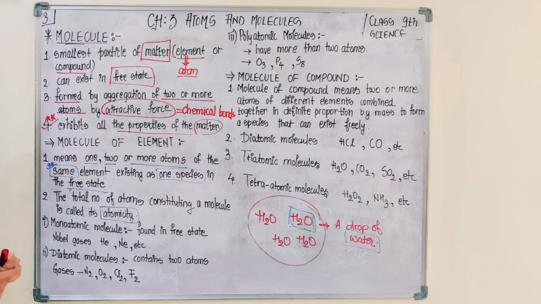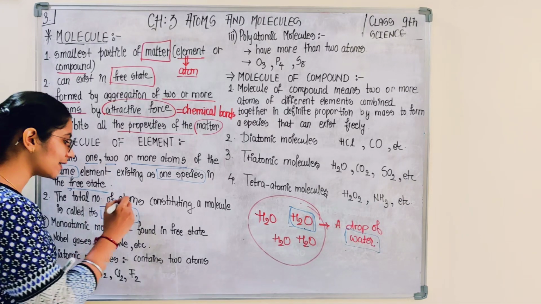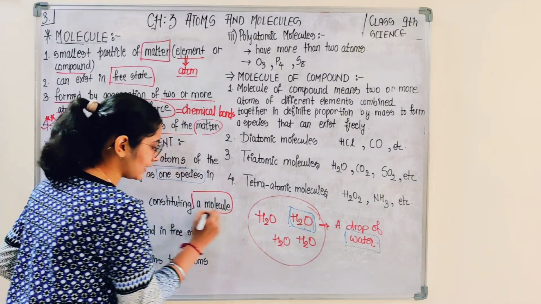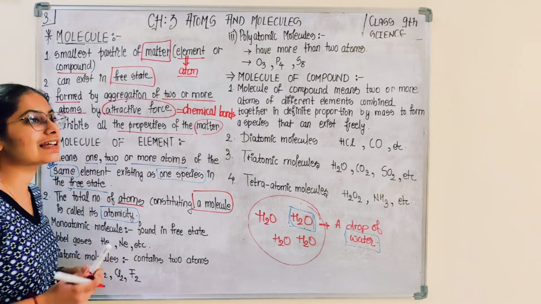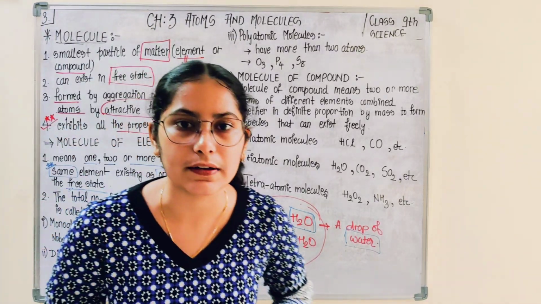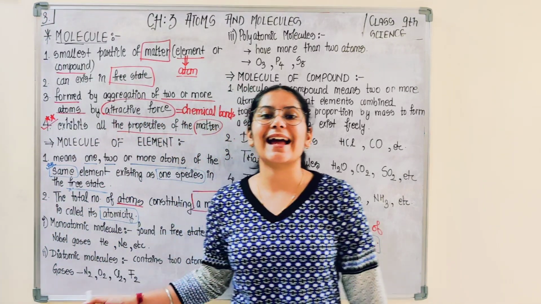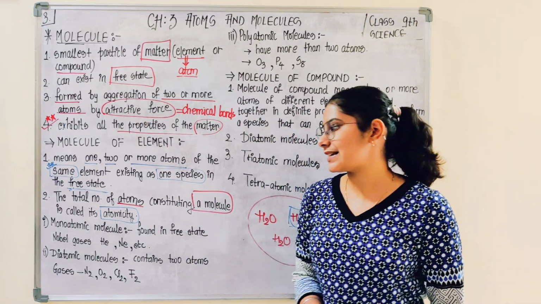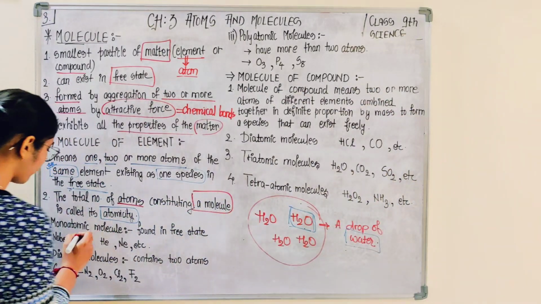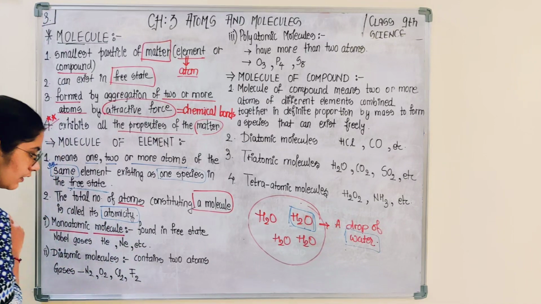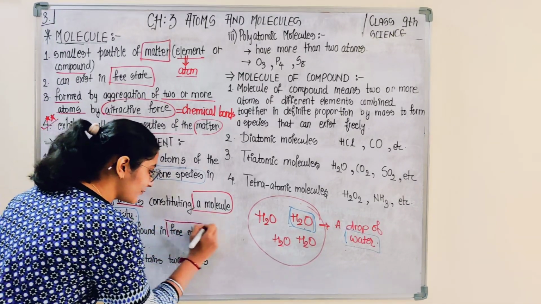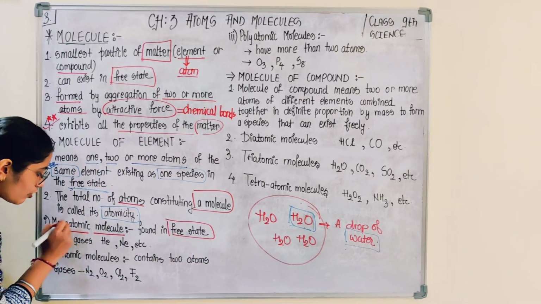What is atomicity? It is the total number of atoms constituting a molecule. एक molecule बनाने में कितने number of atoms are involved, that is known as atomicity. For example, if we take a monoatomic molecule, this is found in free state. That means monoatomic.